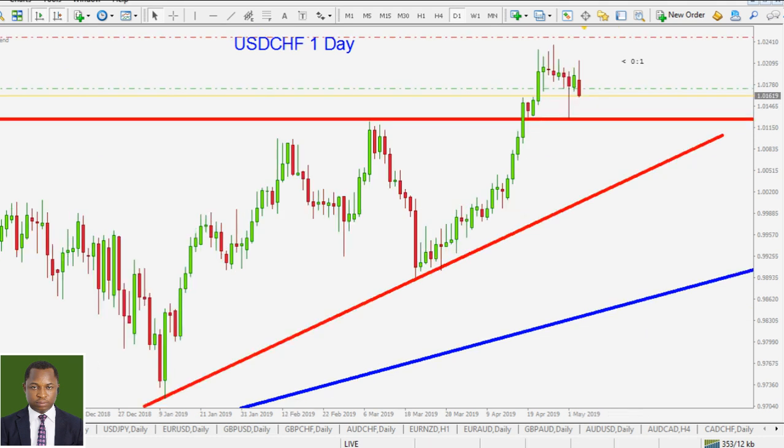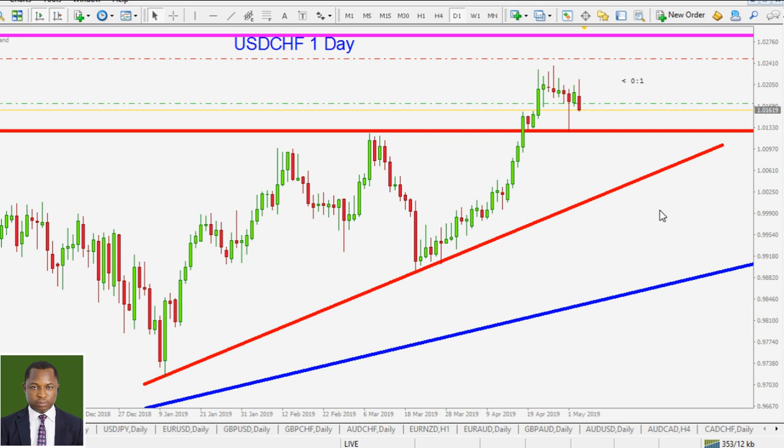All right, the last one is the American dollar against the Swiss franc. Well, I have looked into all of the time frames, and it seems price is pointing to the downside, even though we have the daily level of support around that zone. Well, we're going to keep this trade. We are not in a hurry to close this trade. We believe that price is going to push to the downside in this pair, especially in the daily time frame, so I'll give it some time. This is a heavy rejection here. Let's hope that we are going to see further drops to the downside in the American dollar against the Swiss franc. All right, I just needed to update you on these pairs that we are involved in.